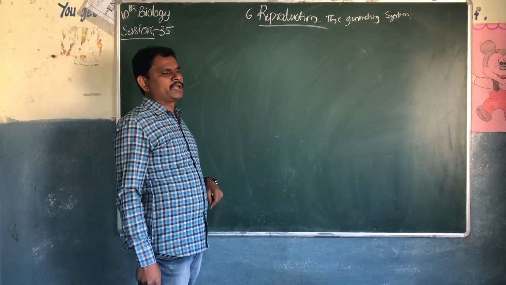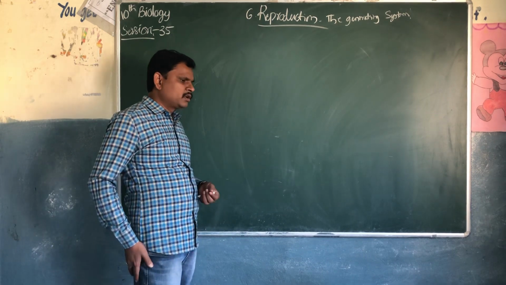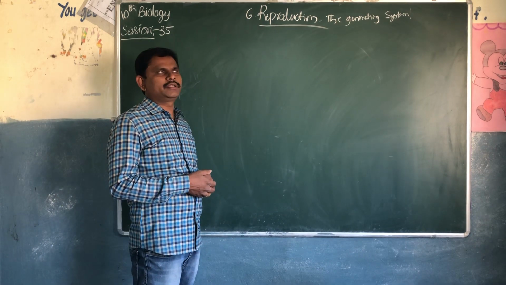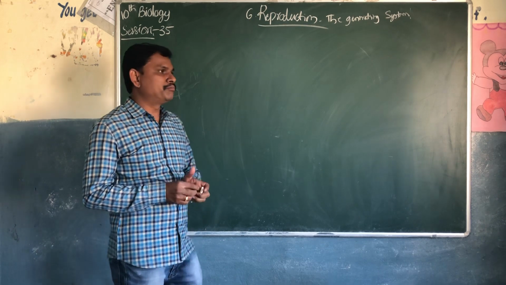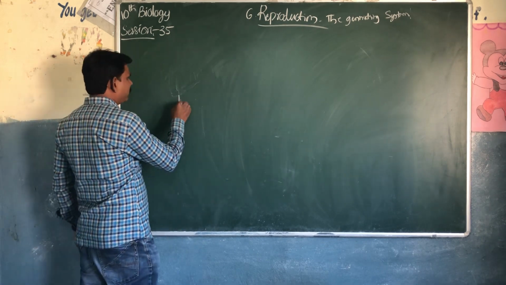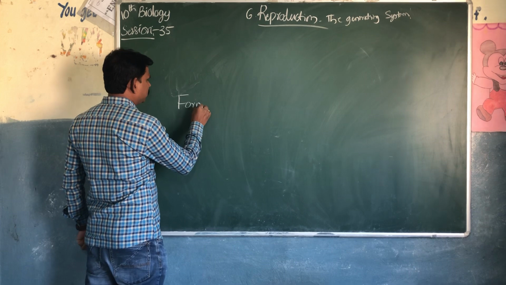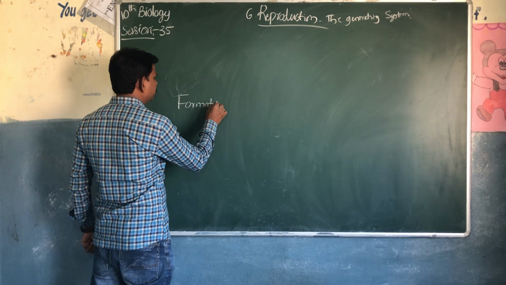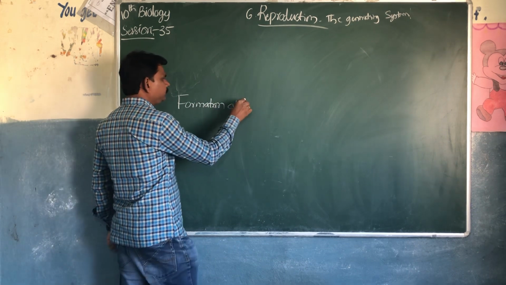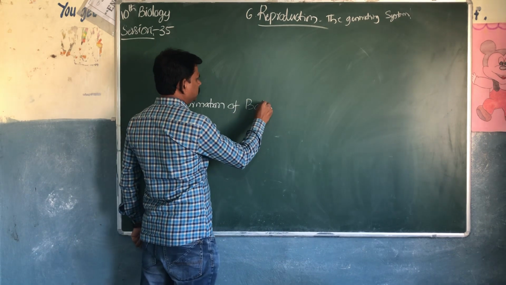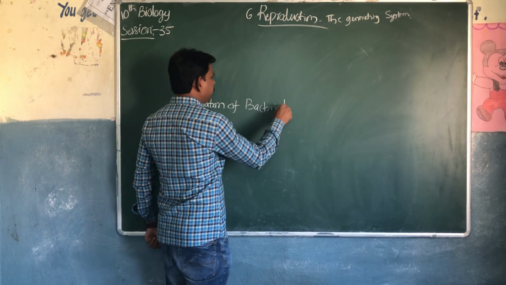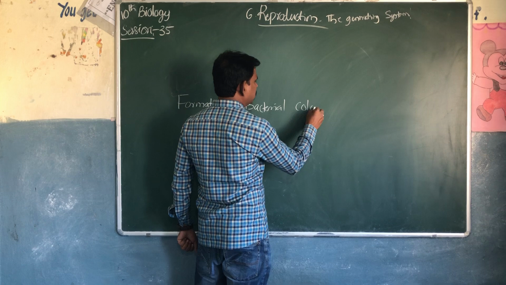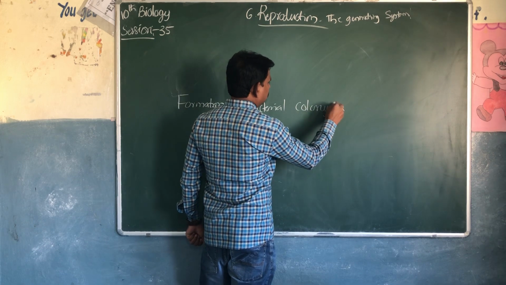Now we will discuss activity one, that is the formation of bacterial colony in milk.